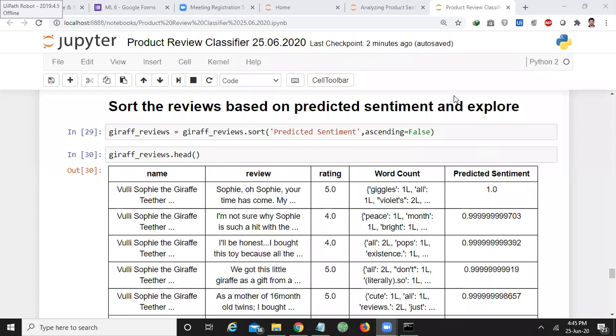Sir, can we get input? Input as a comment. I didn't get you, Chandrasekhar. Yeah, that is what I'm saying. For that, what you have to do is calculate the word count vector for that particular review. Okay. For example,